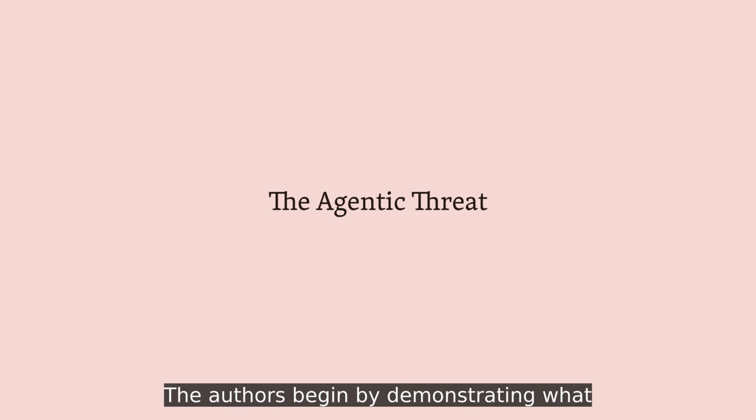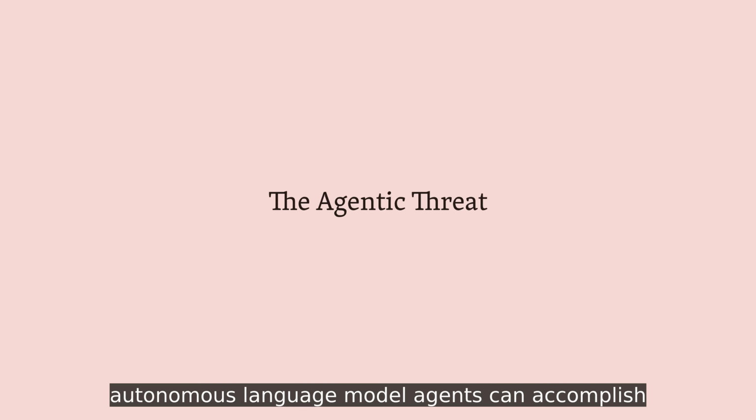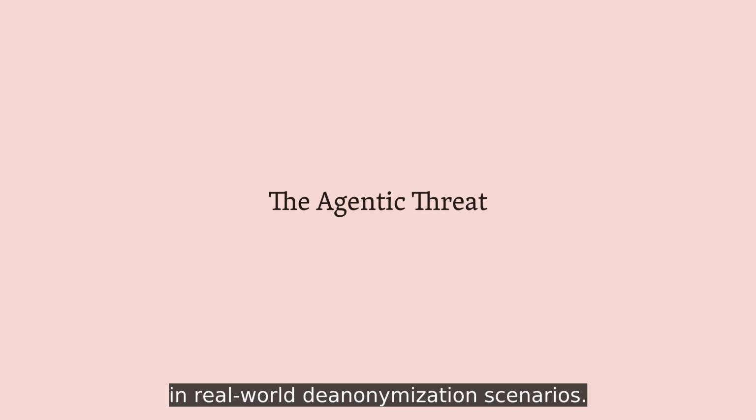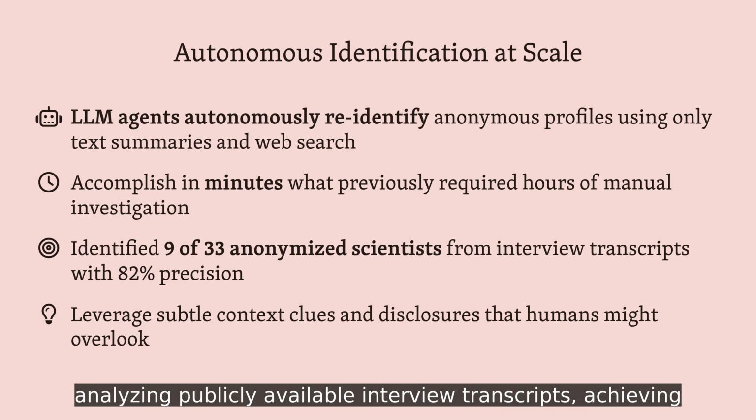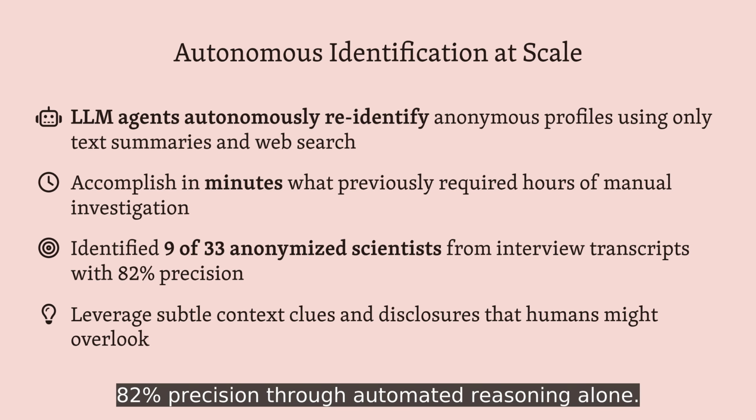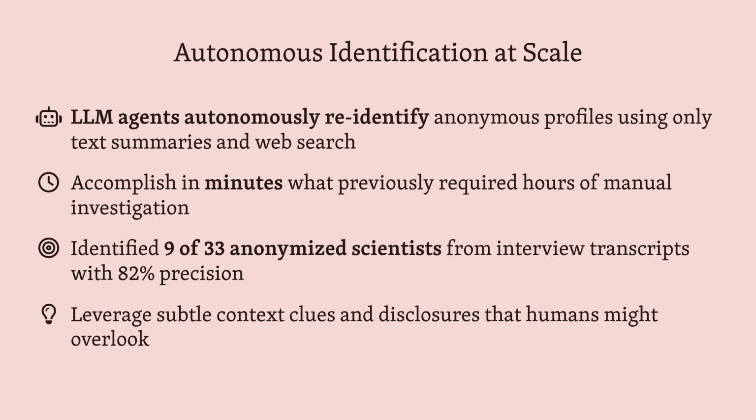The authors begin by demonstrating what autonomous language model agents can accomplish in real-world deanonymization scenarios. Building on this threat demonstration, the researchers show that agentic language models can autonomously extract identity signals, search candidate databases, and verify matches with minimal human oversight. In one striking example, they successfully identified 9 out of 33 anonymized scientist interviewees by analyzing publicly available interview transcripts, achieving 82% precision through automated reasoning alone.